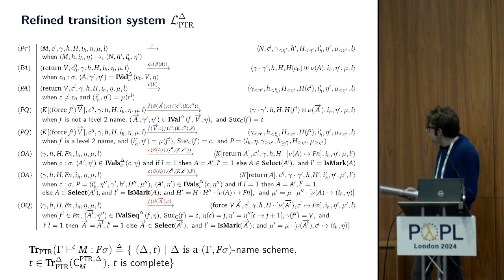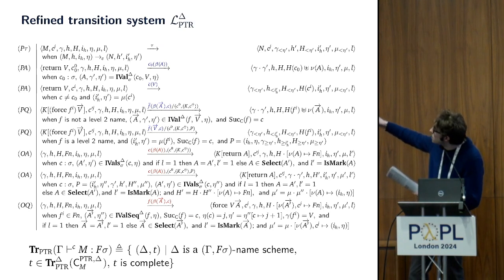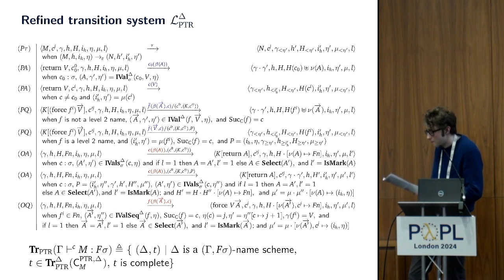So putting it all together, we end up with a slightly more complicated label transition system. Essentially, we add in some extra rules to handle these recycling schemes. But in essence, it still has a similar flavor to the original one.